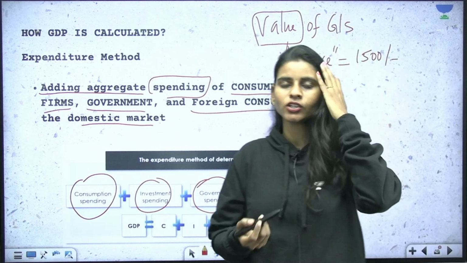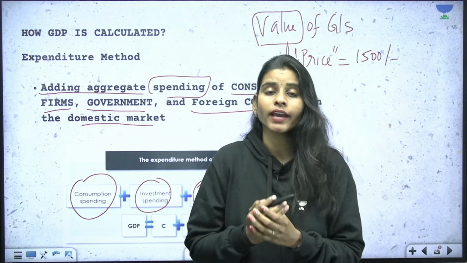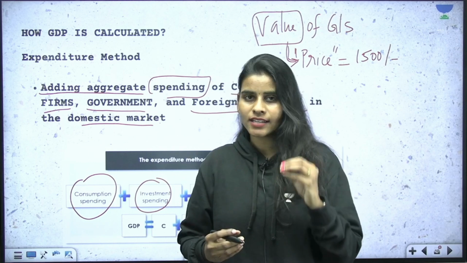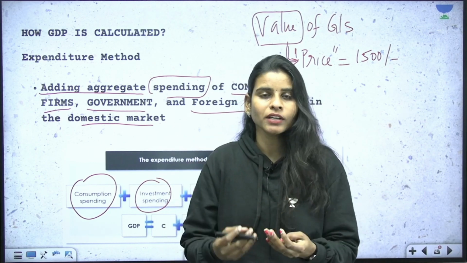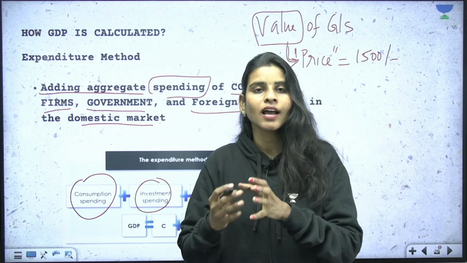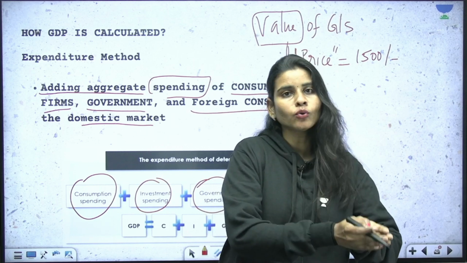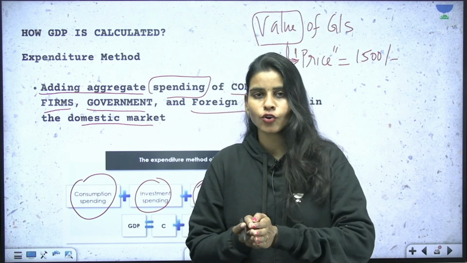Okay, so in the expenditure method, we are simply calculating all the values of expenditures we spent over the purchase of goods and services. It includes consumption expenditure, and it includes investment expenditure. You are investing something and that investment is actually turning out into a useful good or service, and that is why we can add the investment expenditures also here.